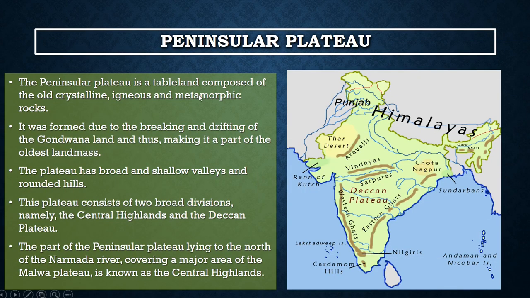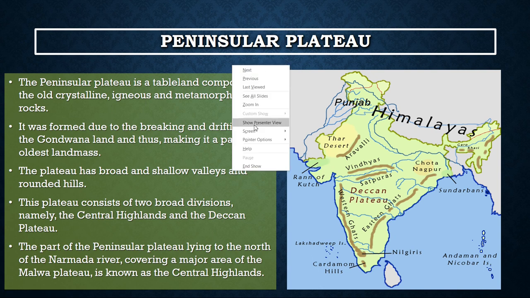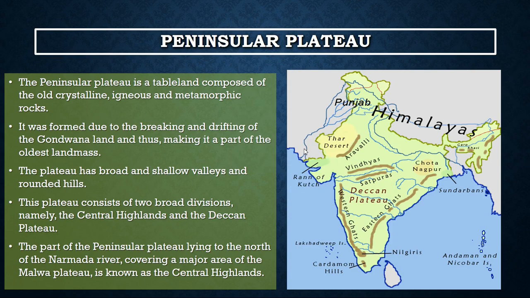Now the Peninsular Plateau is a tableland composed of old crystalline, igneous and metamorphic rocks. The plateau is believed to be the oldest land. It was formed due to the breaking and drifting of the Gondwana land, thus making it part of the oldest landmass. The plateau has broad and shallow valleys and rounded hills. The plateau consists of two broad divisions, the Central Highlands and the Deccan Plateau.